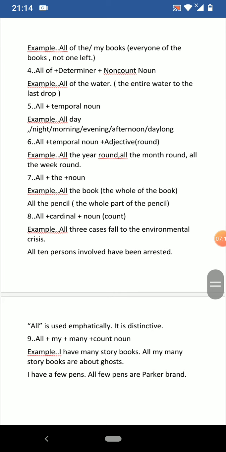I have a few pens. Similar example, all my few pens or all few pens are Parker brand. Few is a quantifier. So in this sense, so as to emphasize, all can be used before quantifiers. This is how all can be used as predeterminer, taking determiners, without taking any determiner, and taking quantifiers, which is refused by many grammarians.